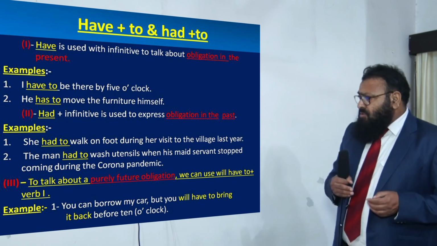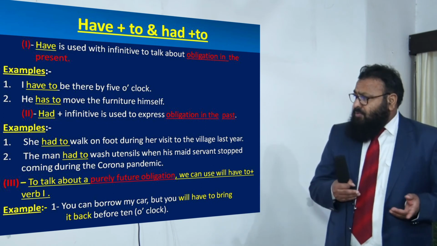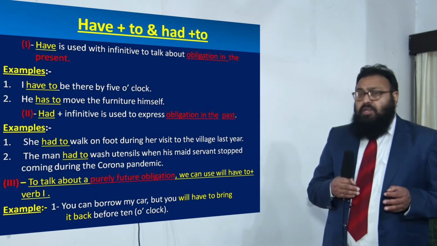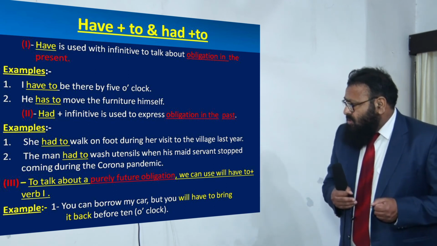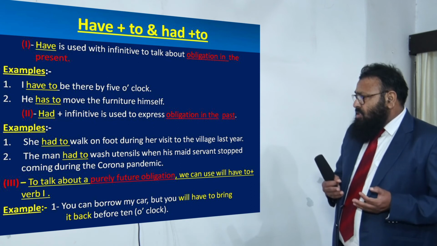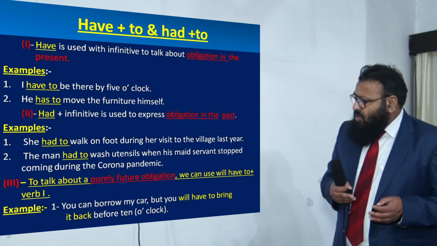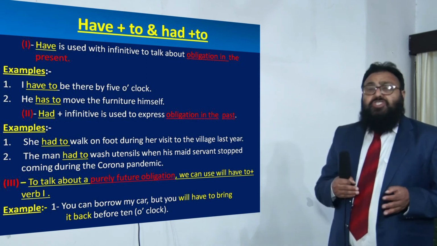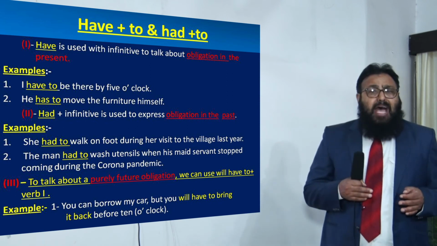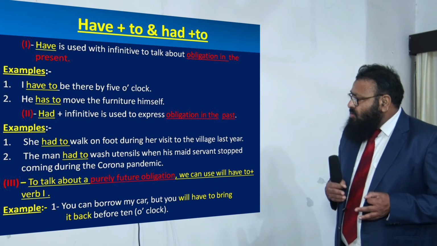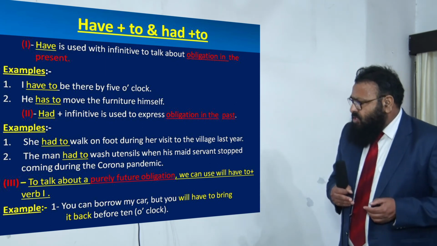Now, had plus infinitive is used to express obligation in the past. Examples are, she had to walk on foot during her visit to the village last year. So, she was under compulsion to walk on foot during her visit. So, the thing is happening in the past. The man had to wash utensils when his maidservant stopped coming during the corona pandemic. So had to refers here to compulsion or obligation in the past.